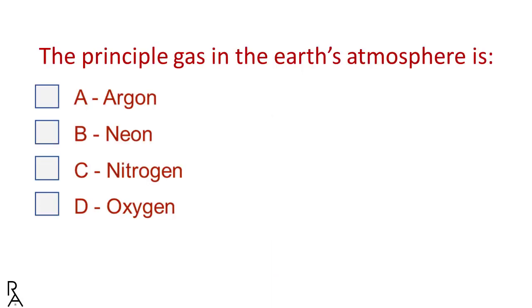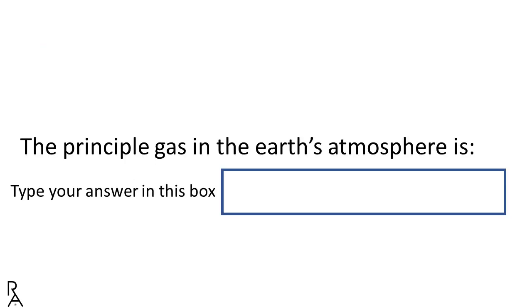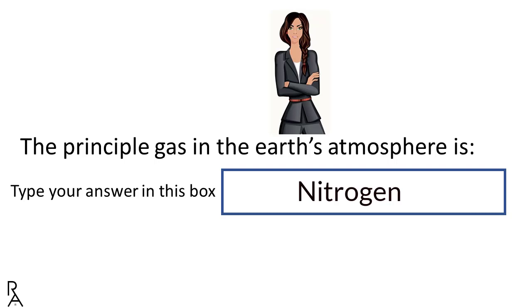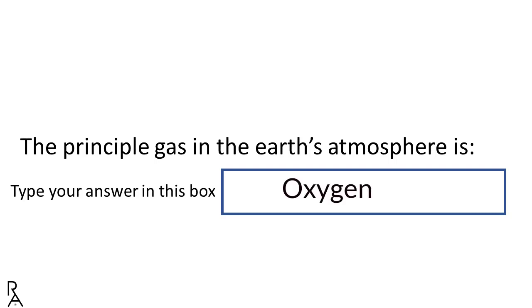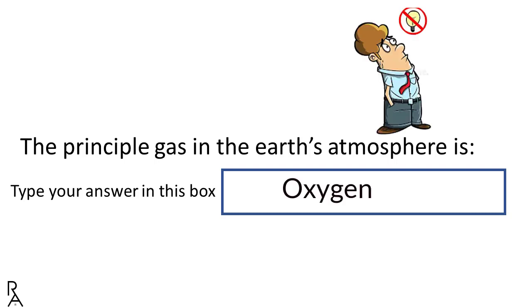Let's revisit the question about the Earth's atmosphere. The first thing Muset does is convert the item to a fill-in-the-blank format. Unlike multiple choice, test takers who correctly answer this fill-in-the-blank question leave little doubt that they know the answer. Test takers who enter incorrect answers leave little doubt that they are misinformed and are not simply guessing.